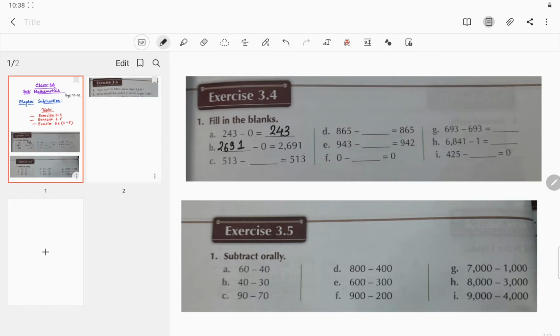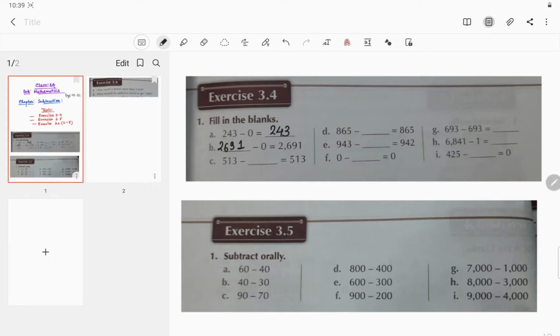Question number C, 513. You have to find the subtrahend, and I told you when minuend and difference are given, you have to do subtraction, or you can say subtract the difference from the minuend.